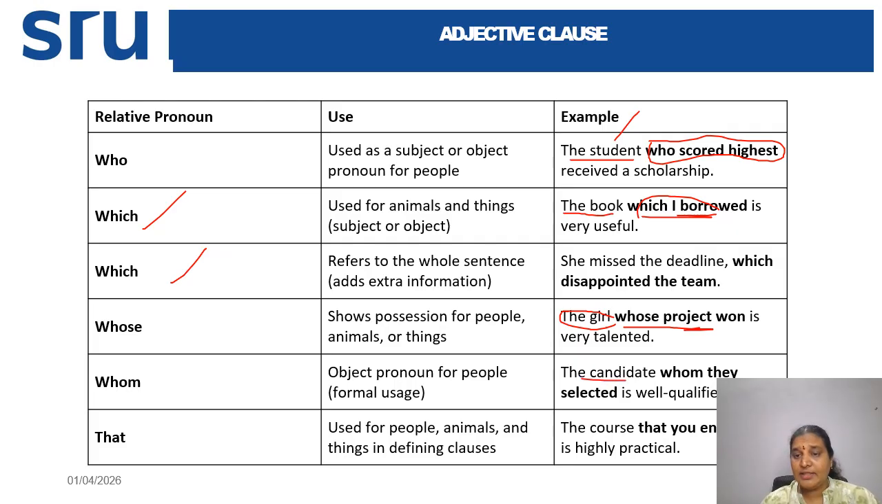So which candidate is well qualified? Whom they selected is very well qualified. So this is the adjective clause. And the next one is that. That is used for people, animals, and things in defining clauses. Like, the course that you entered is highly practical. Okay, so which course is highly practical? That you entered is highly practical. So this is what adjective clauses are about.